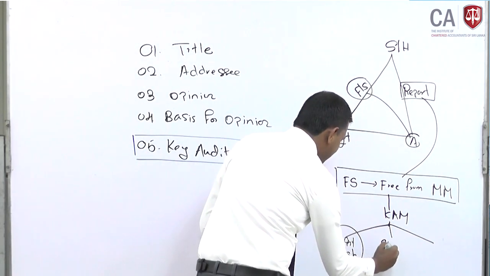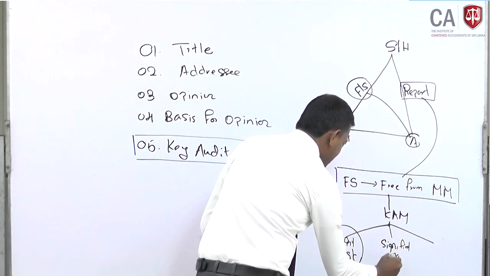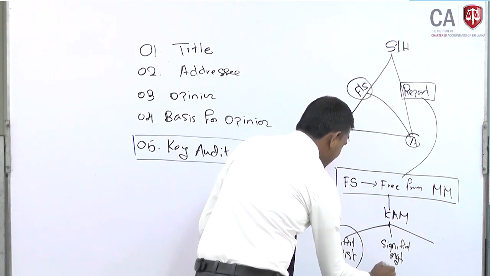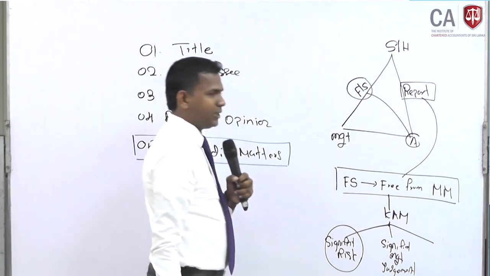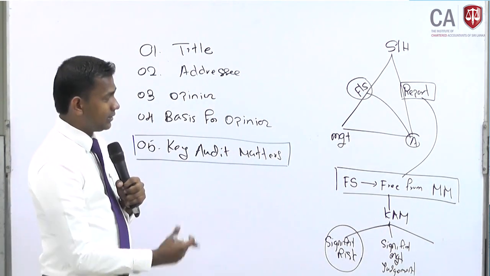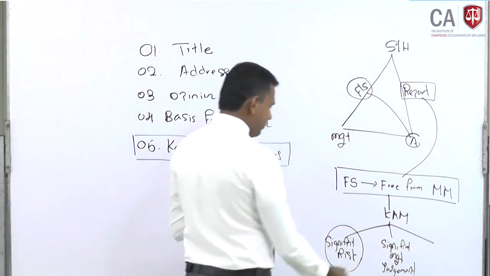And then significant management judgment. This is too much for you all. In your study text we are not discussing key audit matters in detail, but I explain it so that you have a proper, clear picture.